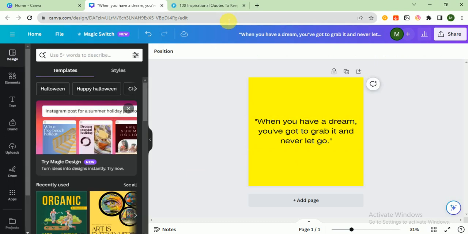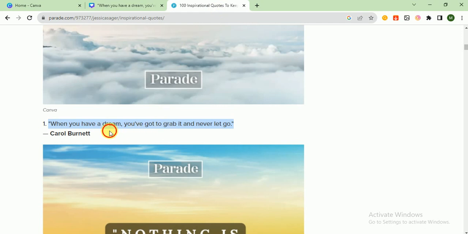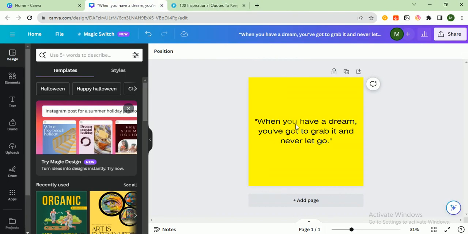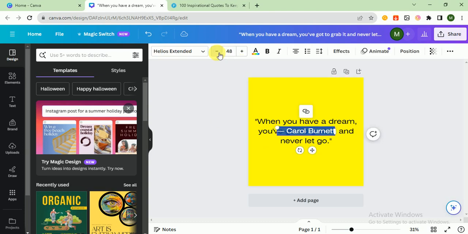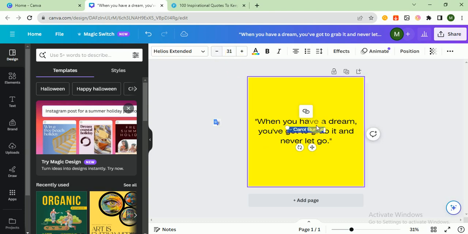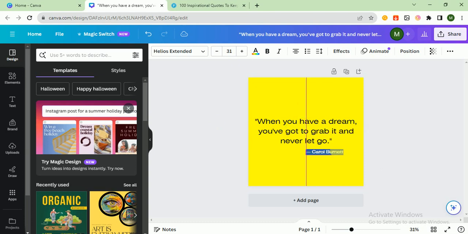After that, as I say, we must credit the author. It is an ethical practice. So Control V, decrease the size of the author name and place it here.